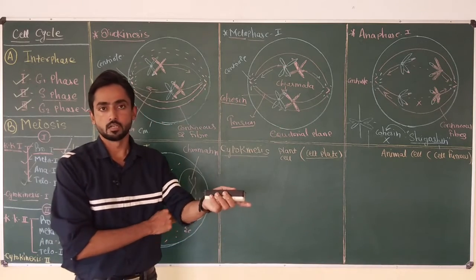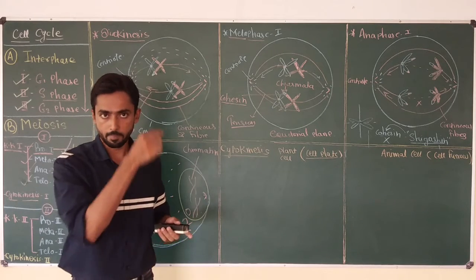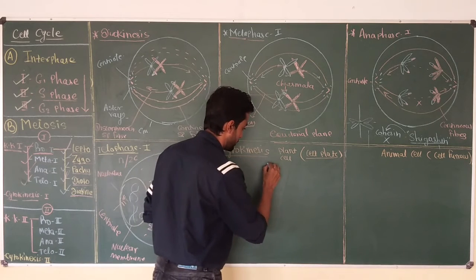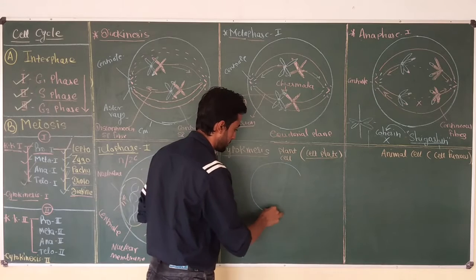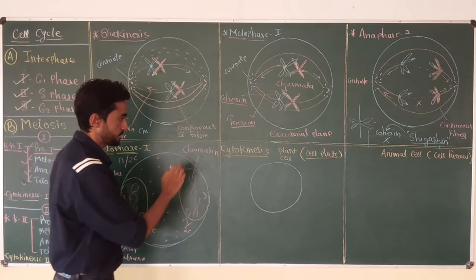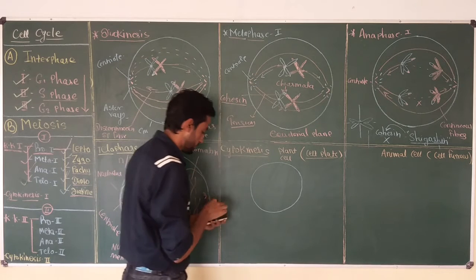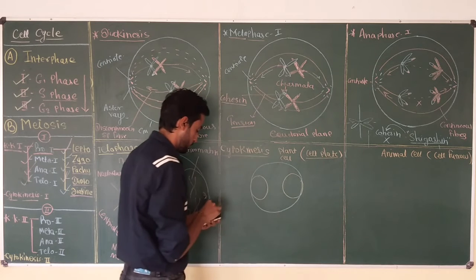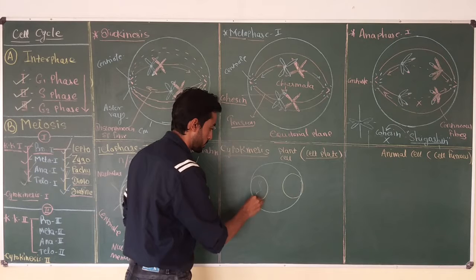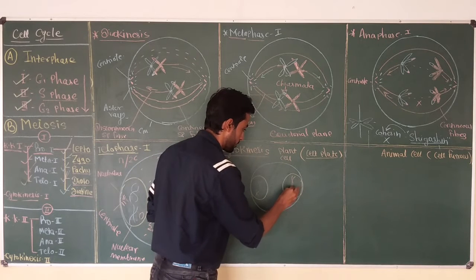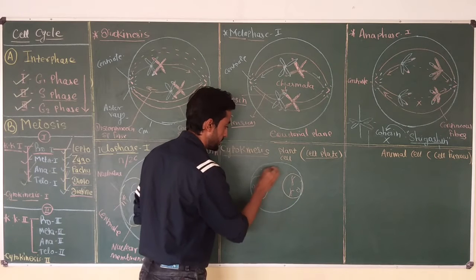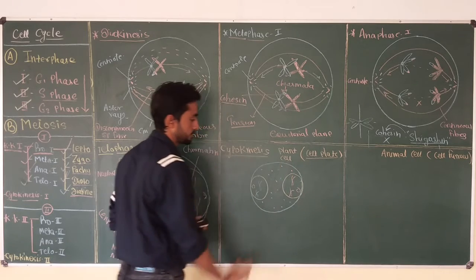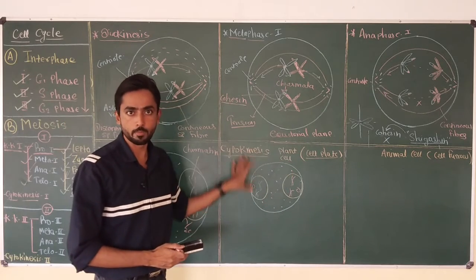It is nothing but the process in which a new cell wall is produced in the cell which divides the cell into two equal parts. If we consider a plant cell, suppose this is the plant cell which has completed karyokinesis 1, and now the cell has two daughter nuclei. Both the nuclei have chromatin and nucleolus. The cell is going to have double cytoplasm and all other cell organelles. As it is a plant cell, it is also going to have a cell wall made up of cellulose.